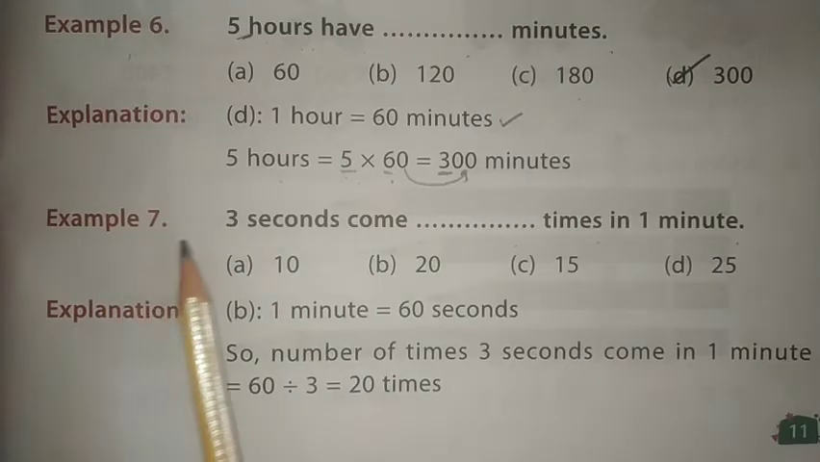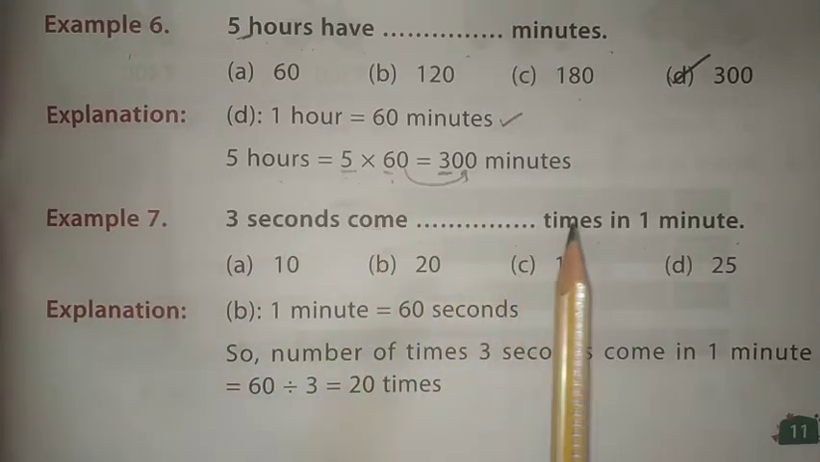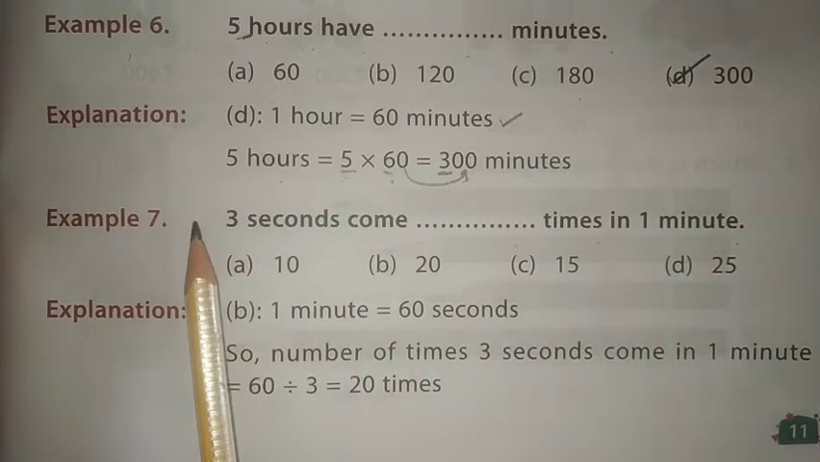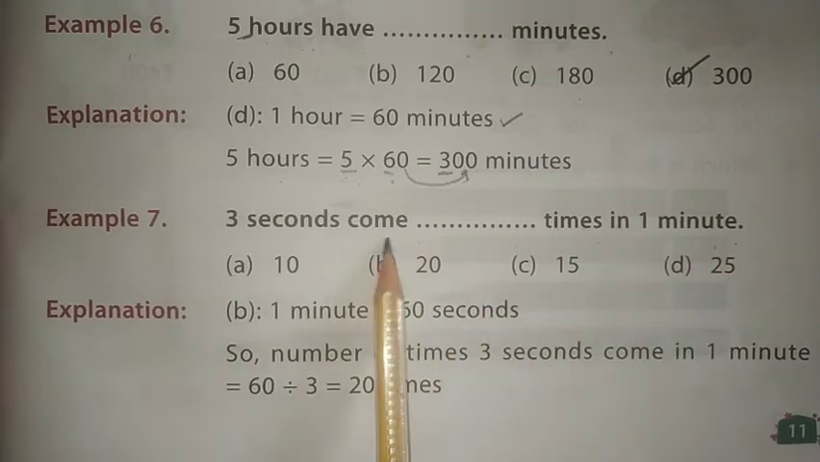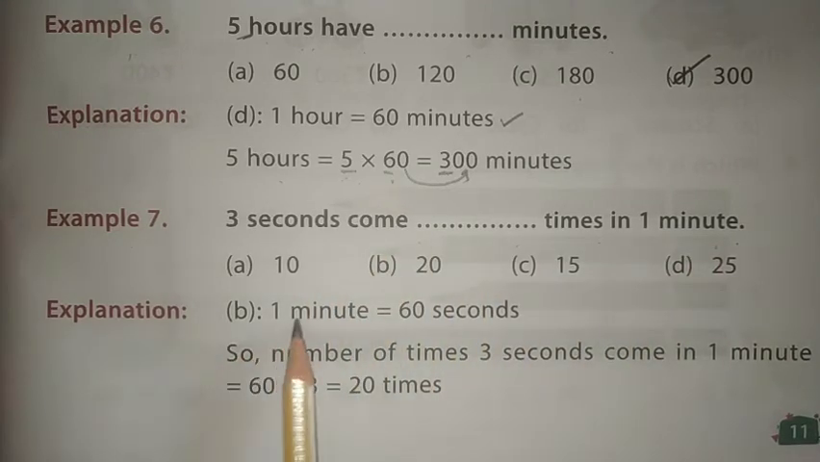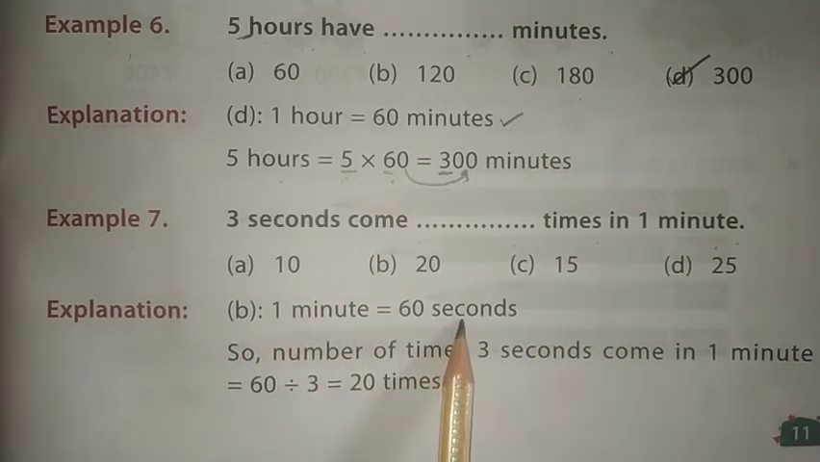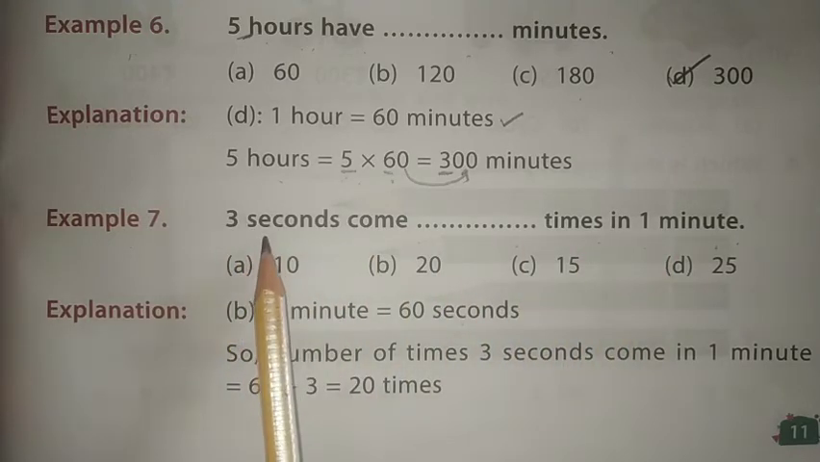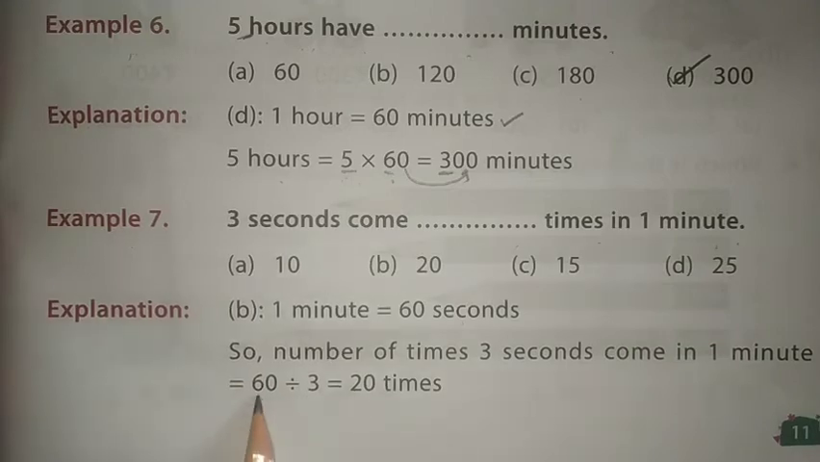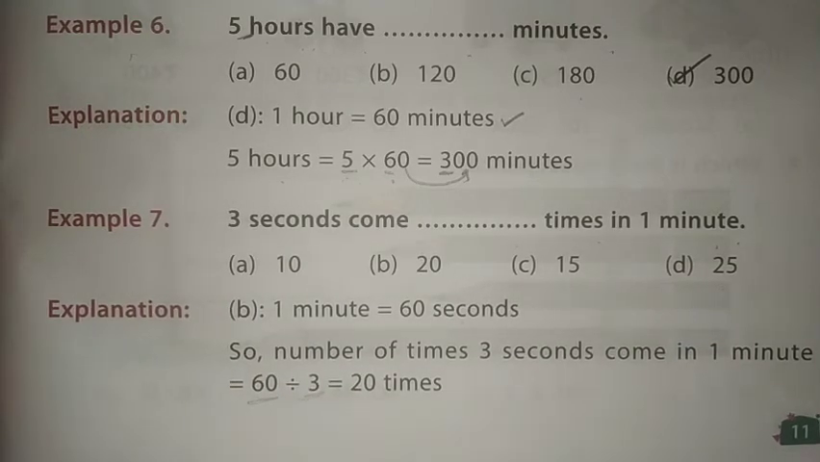Example 7. 3 seconds come dash time in a minute. You have to find 3 seconds comes how many times in a minute. For that you have to know that 1 minute is equal to 60 seconds. So 1 minute में 60 seconds होते. How many times 3 seconds will become? You have to divide 60 divided by 3 to get the answer.